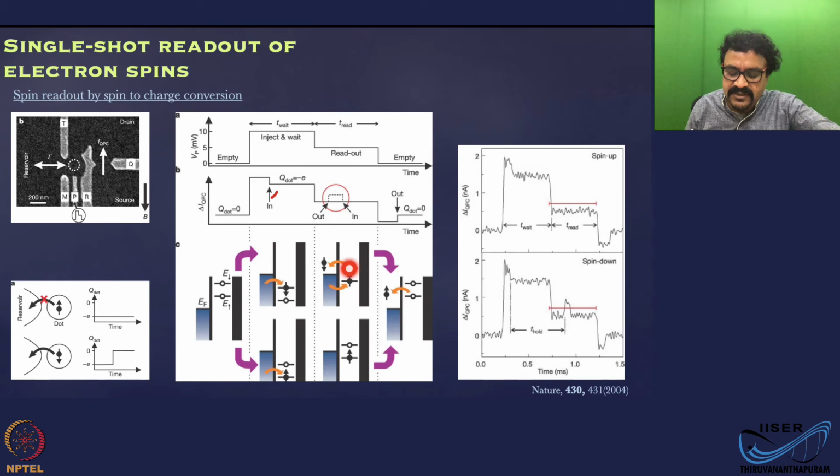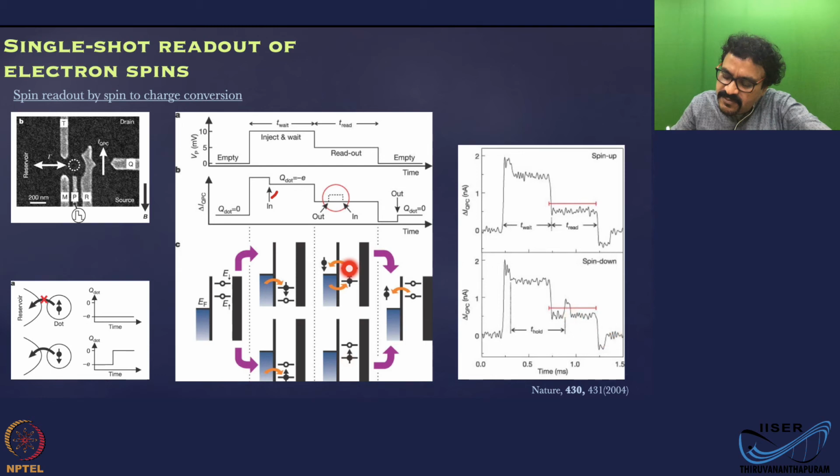So now, what you have done is, depending on the spin, if the spin was down, then you will get a signal here. If the spin was up, you will get a signal here. You are just measuring the charge and you are detecting the spin now. That's what you are doing. This is your cycle. Once you do that, you know what is the spin state of the dot. If the spin was up, you will get this small thing here. If the spin was down, you get this one here. That's what it is.